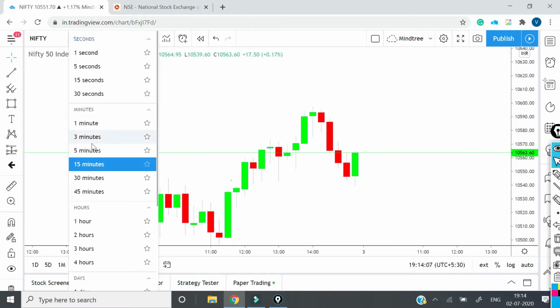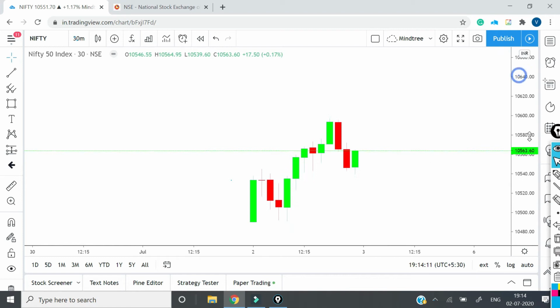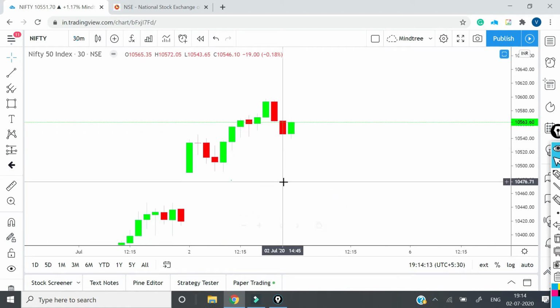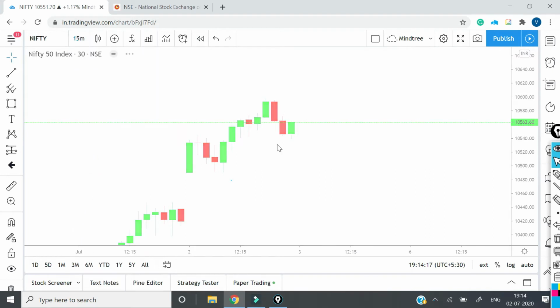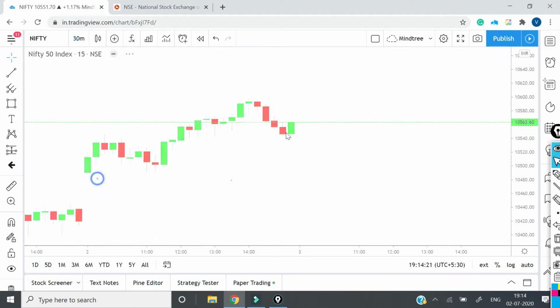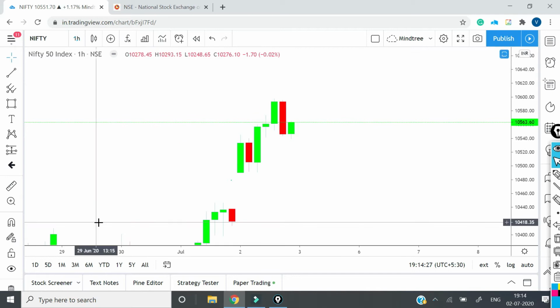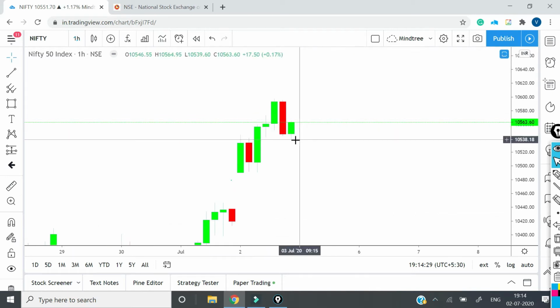In 30 minutes, there is a reversal pattern called a piercing pattern. In 15 minutes, what we got is a bullish engulfing pattern. In 30 minutes, a piercing pattern, which is again a reversal pattern, but it requires a confirmation. And in 1 hour, we got a tweezer bottom pattern, but it again requires a confirmation.